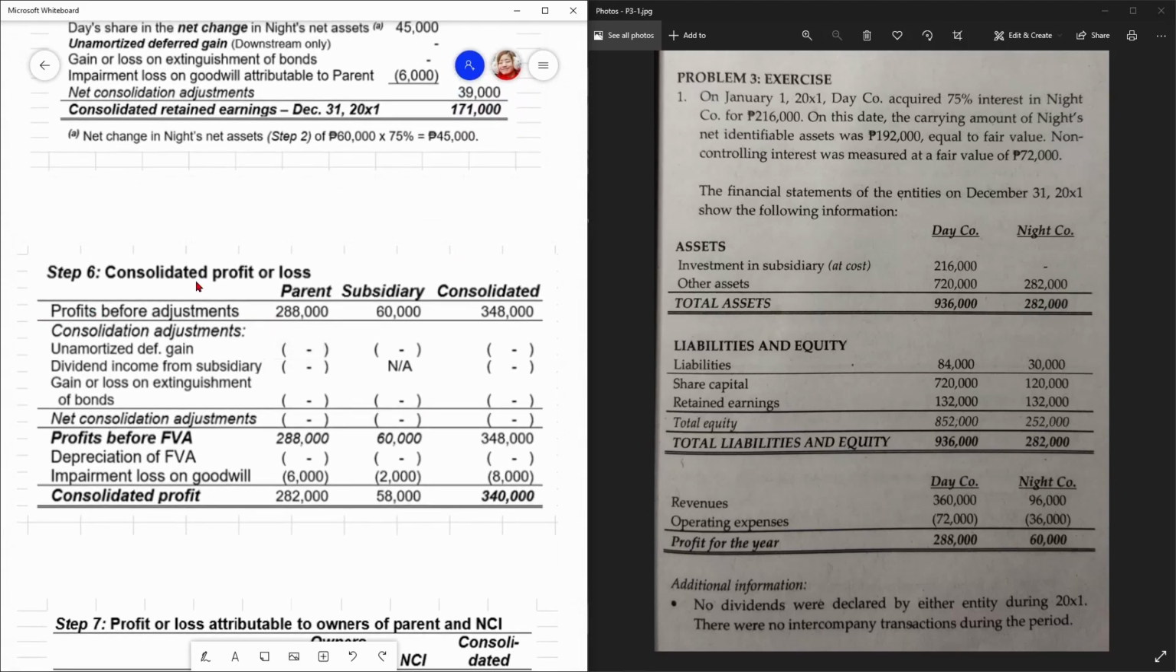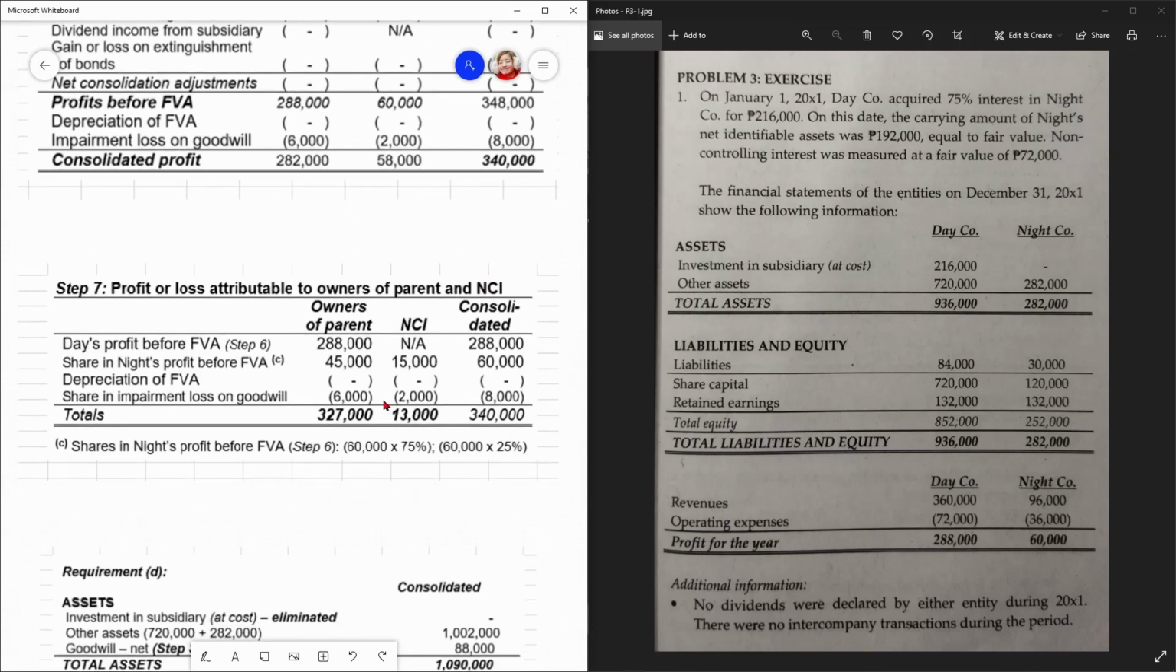Ito naman, consolidated profit or loss. Di ba? Profits before adjustment, 288, 60, 348. Wala tayong consolidation adjustments kasi walang declaration of dividends. Walang fair value adjustments, walang intercompany transactions, so net consolidated adjustments, wala. Profits before the fair value adjustments, wala rin, di ba? Pero meron tayong impairment loss on goodwill, 6,000, 2,000, for total 8,000. So, consolidated profit nila, 282, 58, and 340 for the total.